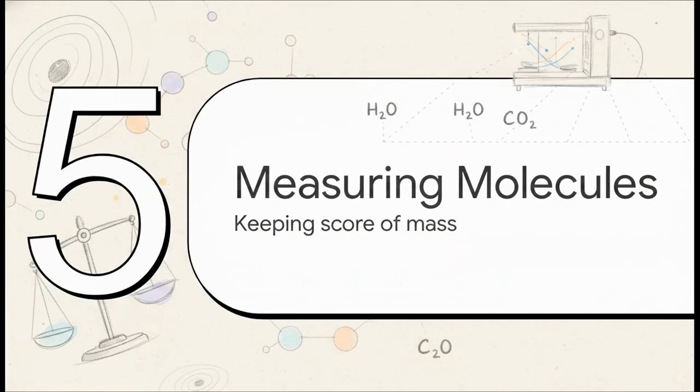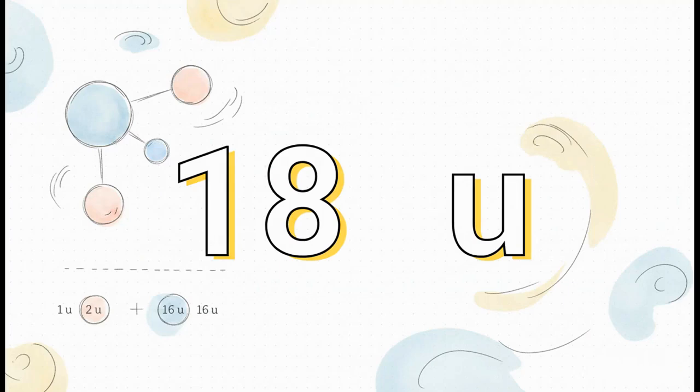Finally, Section 5, Measuring Molecules. Let's talk about keeping score with mass. Calculating mass is actually super straightforward. For covalent compounds, those distinct little molecules, you just add up the atomic mass of all the atoms in your formula. Taking water again, H2O.